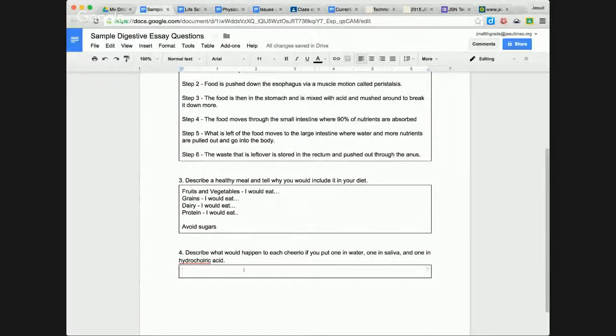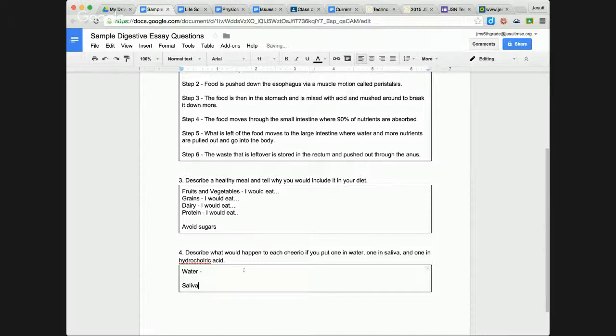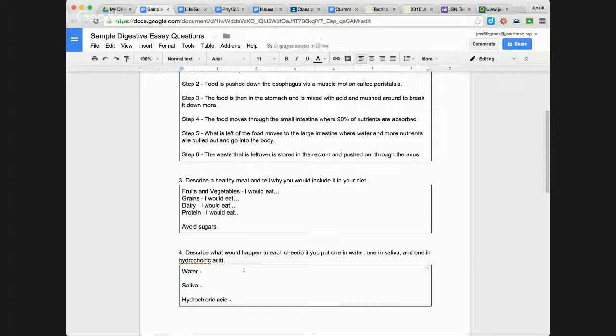So it says, describe what would happen to each Cheerio if you put one in water, one in saliva, and one in hydrochloric acid. This is a question based on an experiment that we did in class. And a great way to do this would be to just say water, saliva and hydrochloric acid. This is how I would recommend writing this particular problem. So go ahead and take a minute, hit pause, and see if you can answer this essay question.